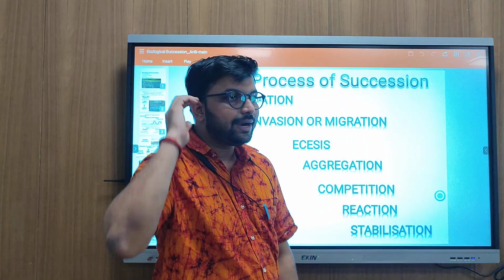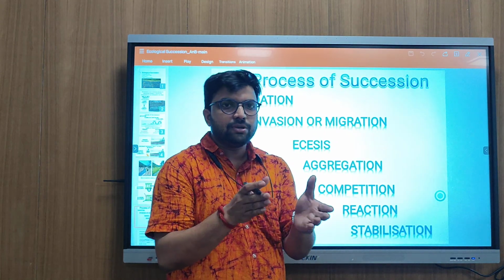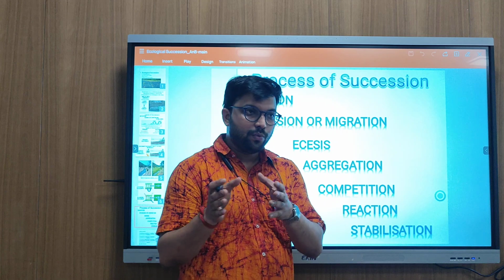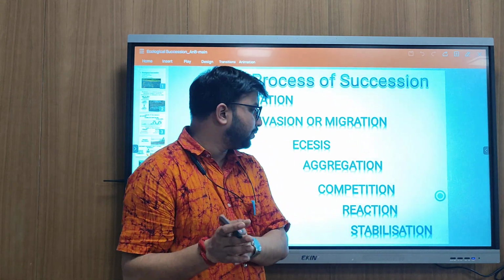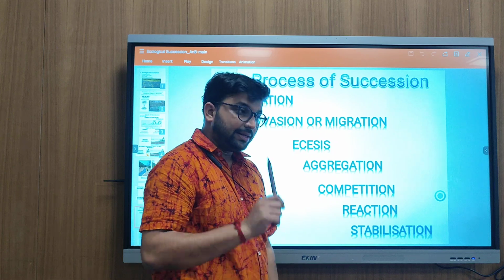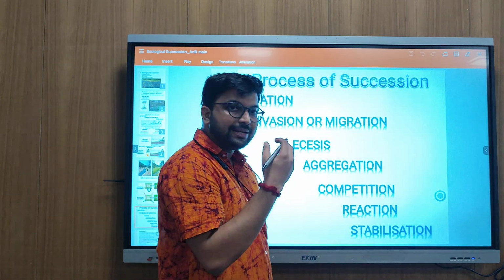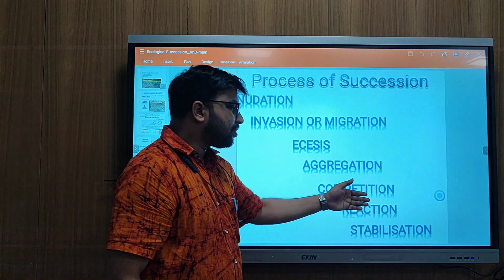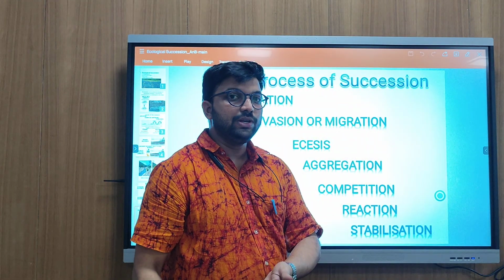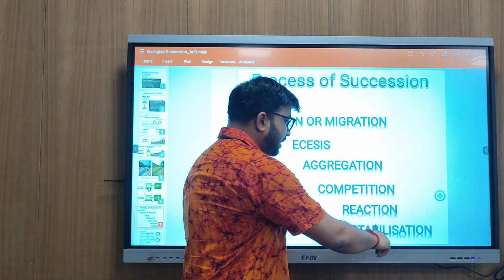Then competition. When there are two or three kinds of populations or species in a place fighting for the same kind of resource, they will compete with each other, and during competition they react with each other and emit some chemicals. After that comes stabilization. After competition, one will win and one will lose. The population that wins will stabilize there.